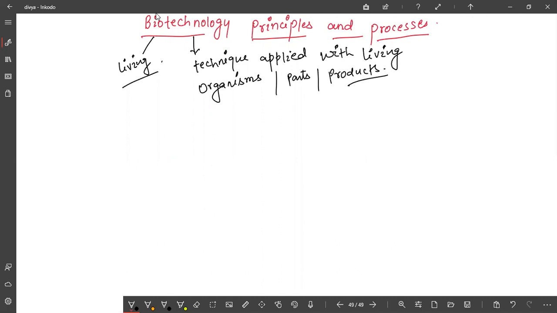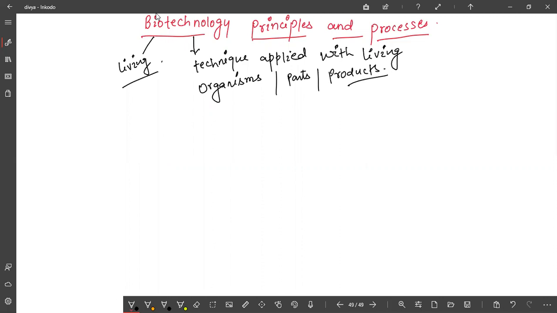Biotechnology, basically, in ancient times was also used to make curd from milk. And how is milk converted into curd, with the help of which bacteria? Lactobacillus. Isn't it a technique with living organisms? And what about the hybridization technique?